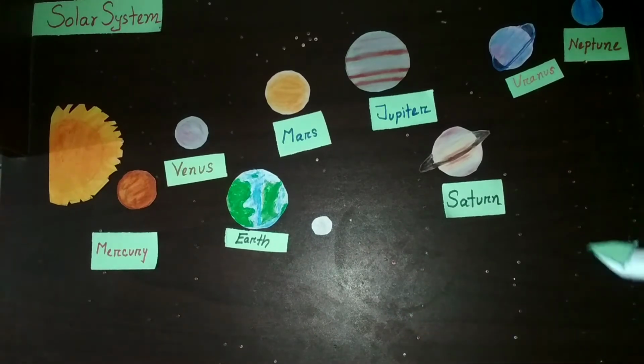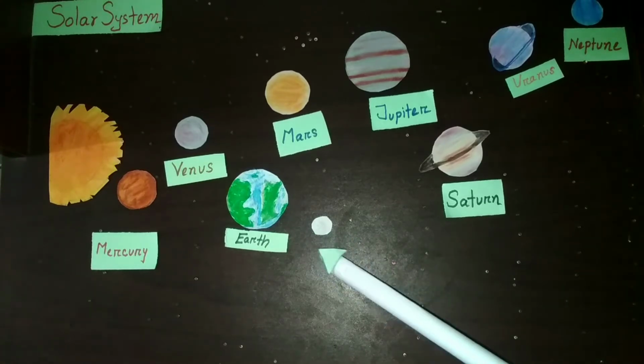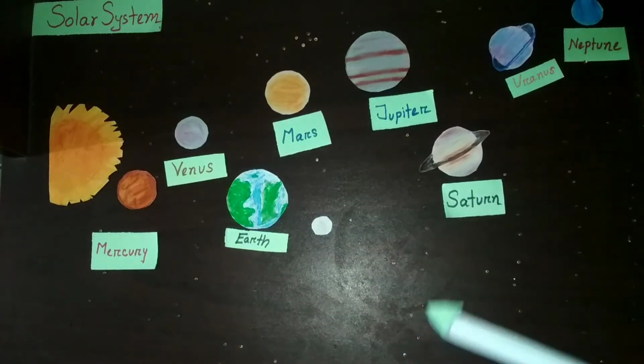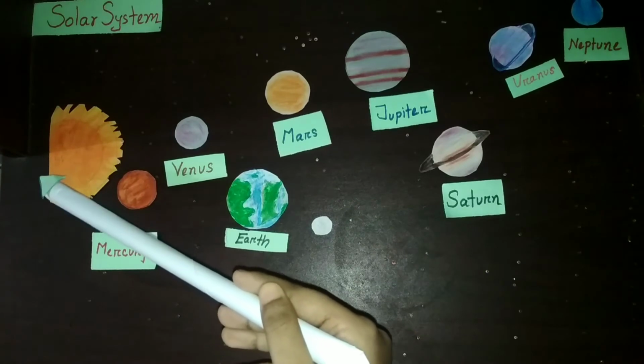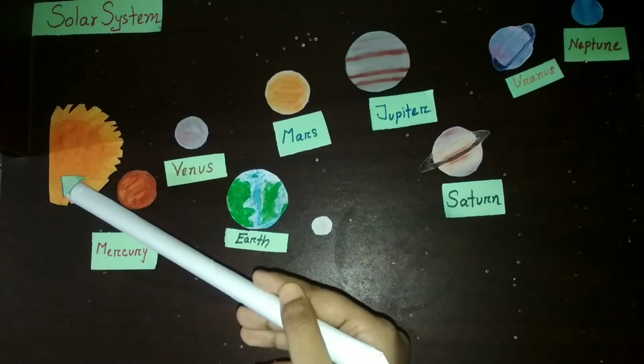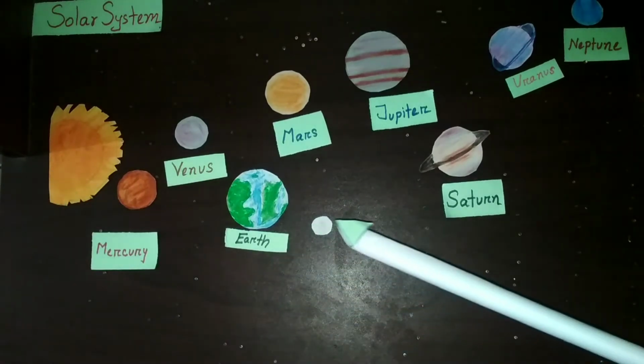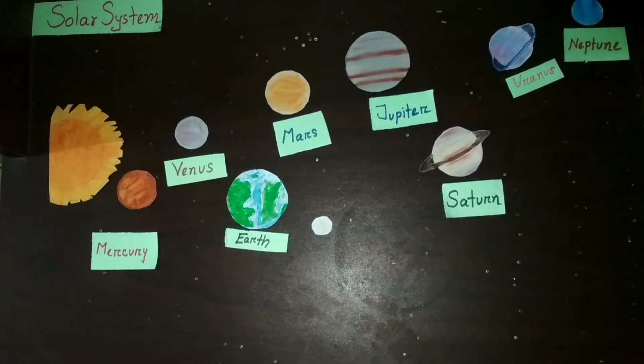Now, what is planet? A planet is a large object in the space that moves around the sun, and it does not produce lights of its own.